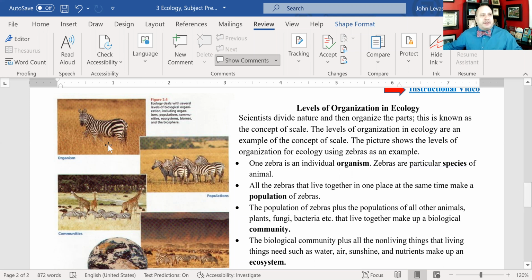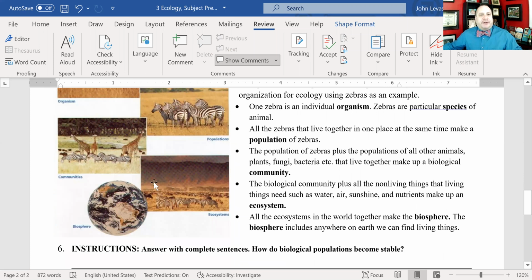All the living things plus all of the non-living things that they require, like plants require sunlight and they require water, just like animals require water. The air has nutrients in it for plants. The air has oxygen in it for animals. So all of these non-living things, the environment, the climate rather, the rain, the water, the soil nutrients, like I said, all the non-living things that living things require, together with the community of living things, make an ecosystem.